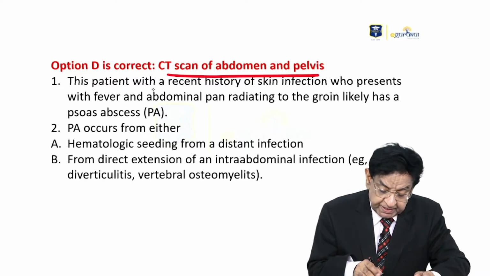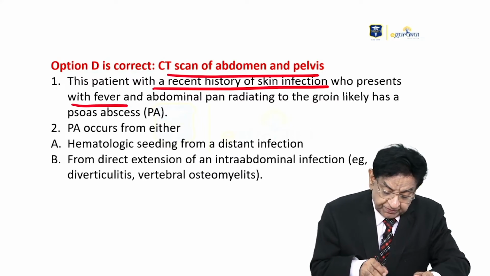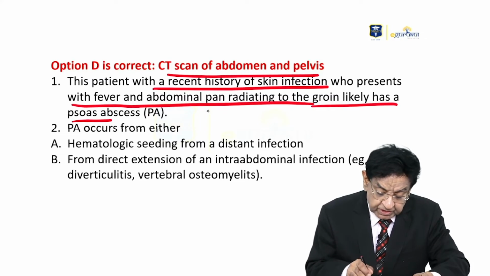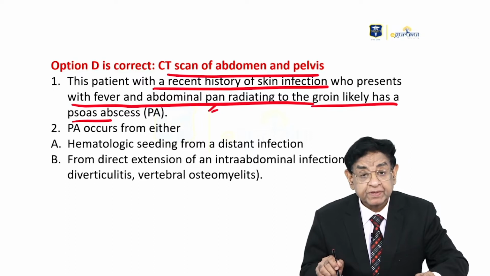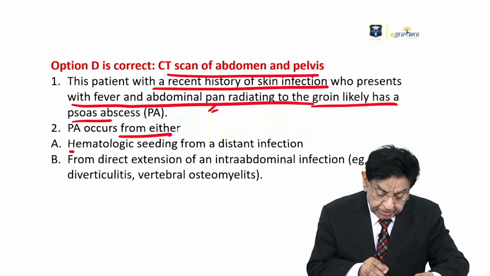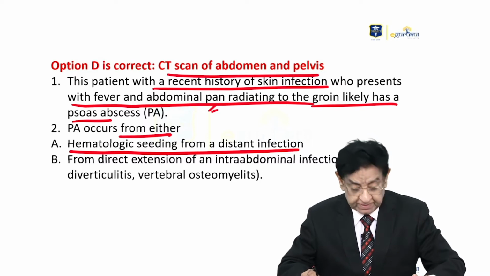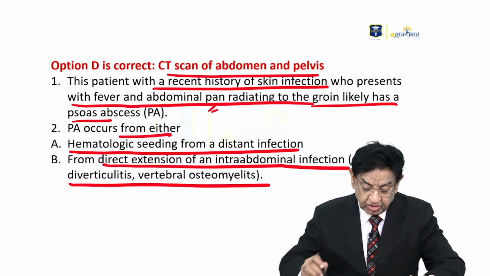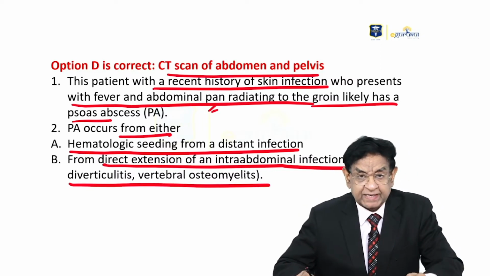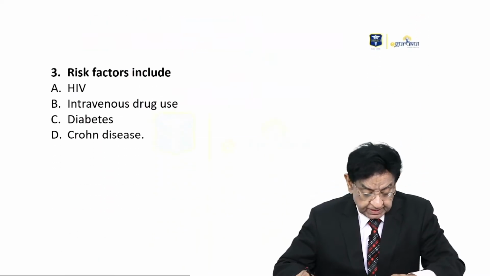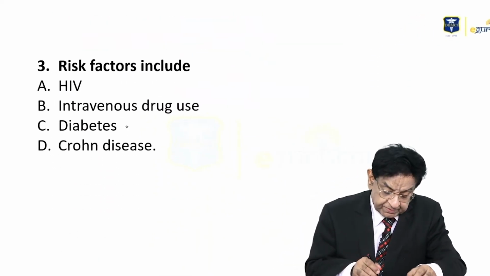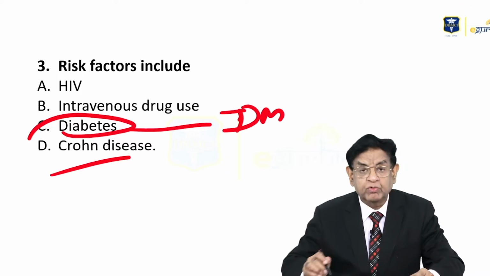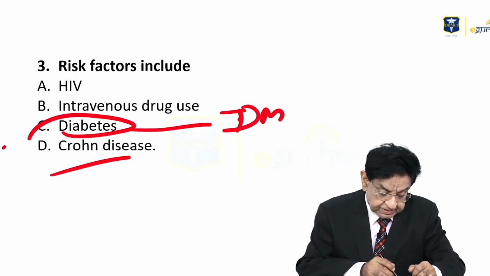Why? A patient with a recent history of skin infection who presents with fever and abdominal pain radiating to the groin is likely to have psoas abscess. It occurs from either hematogenous seeding from a distant infection or direct extension of an intra-abdominal infection, diverticulitis, or vertebral osteomyelitis. Risk factors include HIV, intravenous drug abuse, diabetes, like in our case, the patient is diabetic, and Crohn's disease. They're all risk factors.